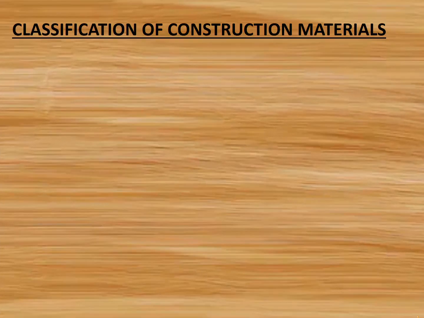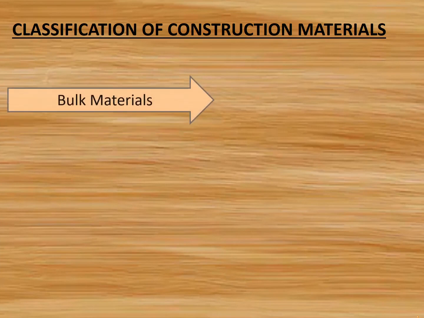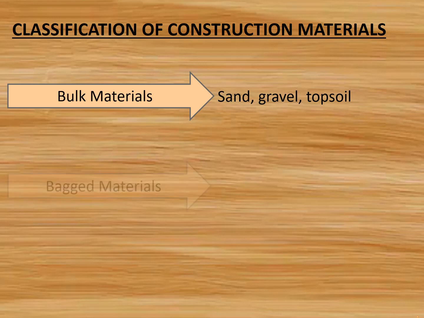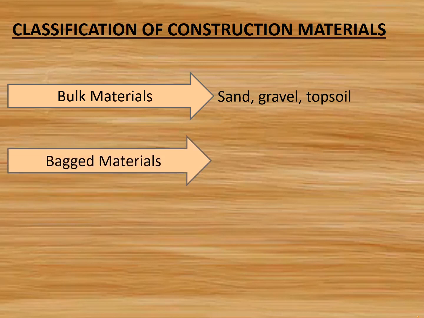Classification of material. First one, bulk material. Bulk materials are materials that are delivered in mass and deposited in container. It includes sand, gravel, topsoil, concrete. Second one, bagged material. Bagged materials are materials that are delivered in bags for ease of handling and controlling use. Example, cement. Third one, palleted material.